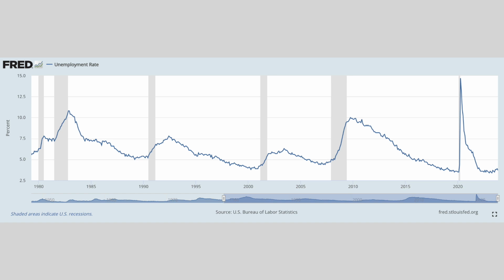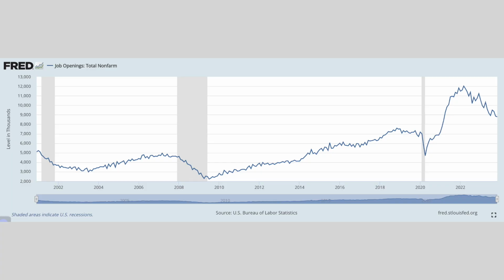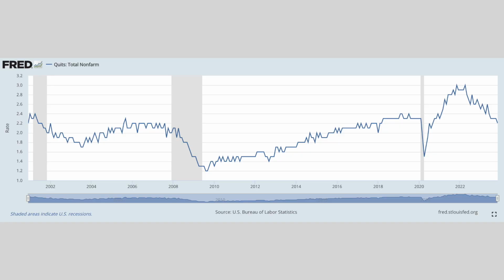The unemployment rate is just how many people don't have a job but are actively looking for a job. So if you're not actively looking, you're not included in that statistic. Same thing if you're retired. Job availability is how many jobs are available for every unemployed person. Quit rates are how many people are willingly leaving jobs, that is not layoffs or firings.